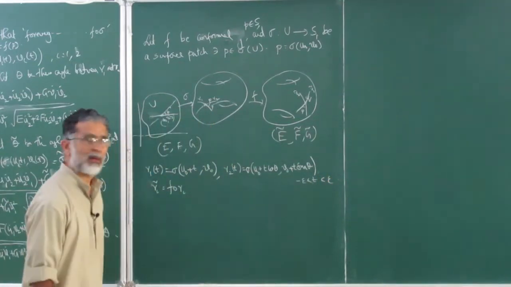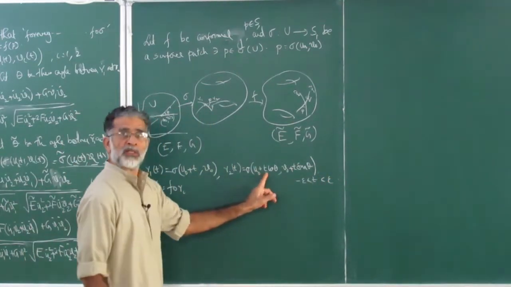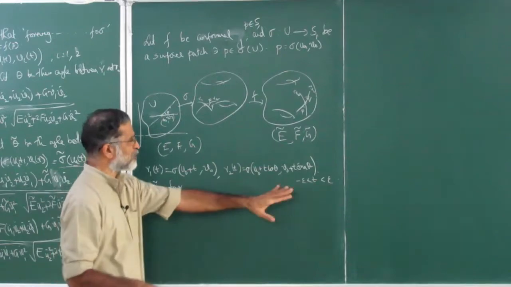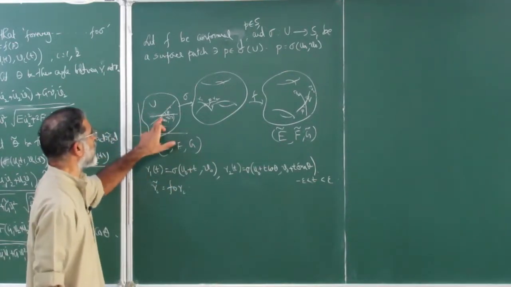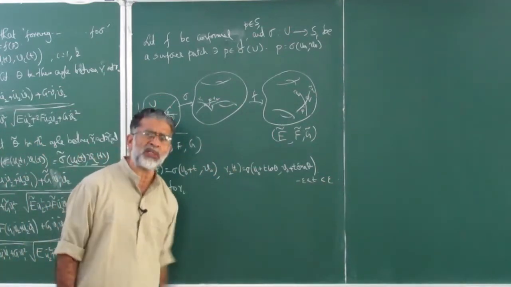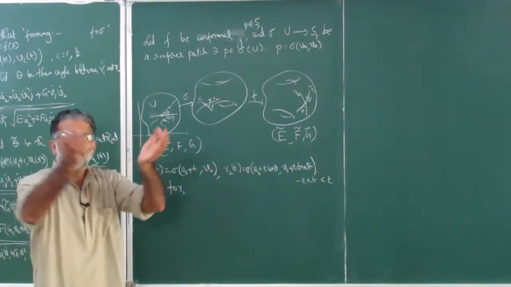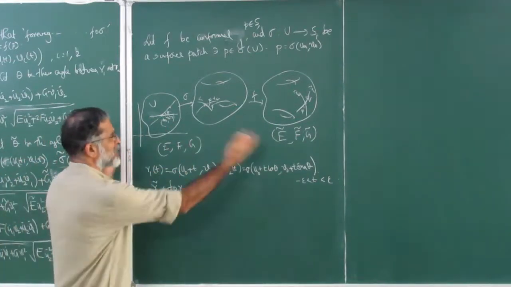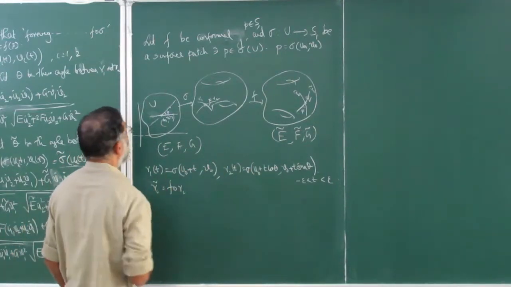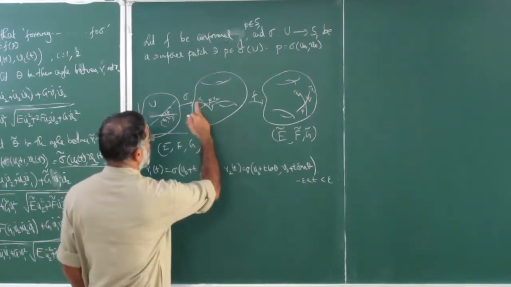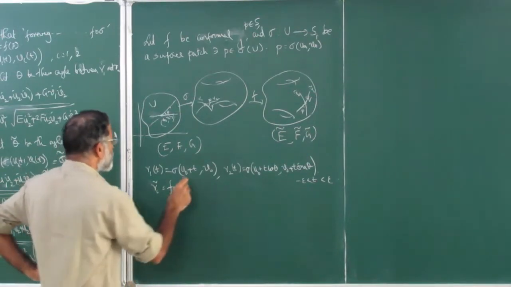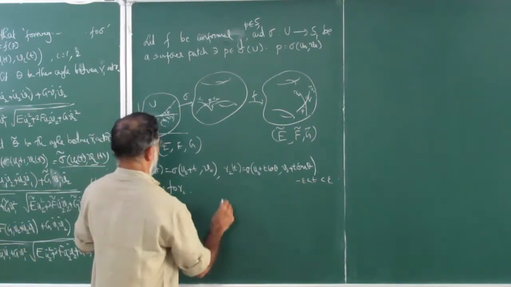That's enough for us. So at this point it will be u naught, v naught, and there is an epsilon ball around it, properly chosen, because it's an open set. U naught, v naught is inside, so there is an epsilon ball around it, fully contained in that. Just stick to that epsilon ball. It may be more, but for differentiation you need only that much. We are not interested in its behavior outside. At 0 only we need. Okay, so this is also done. Now let us look at the angle between gamma 1 dot and gamma 2 dot. Well, before that I want to look at this. What is gamma 1 dot?